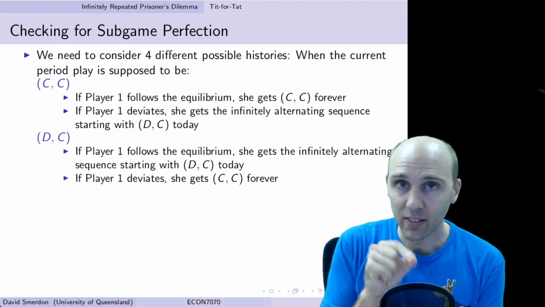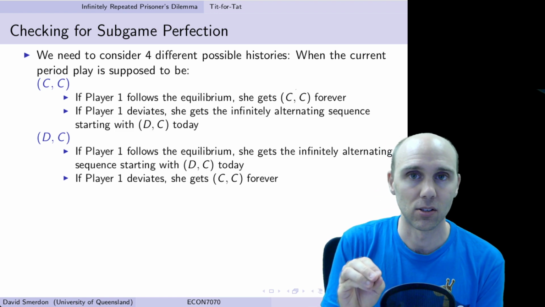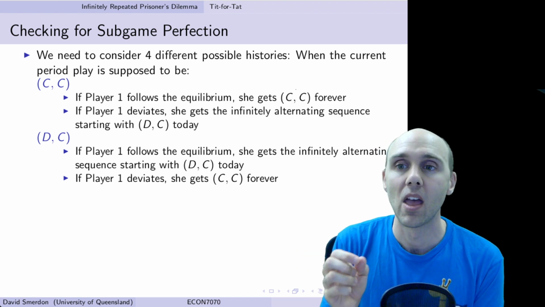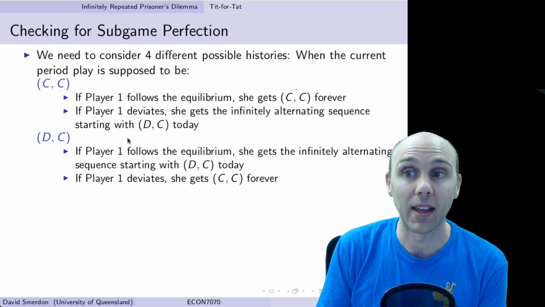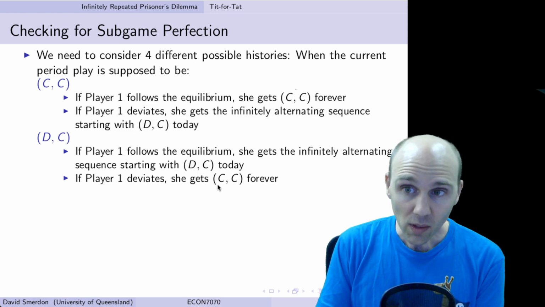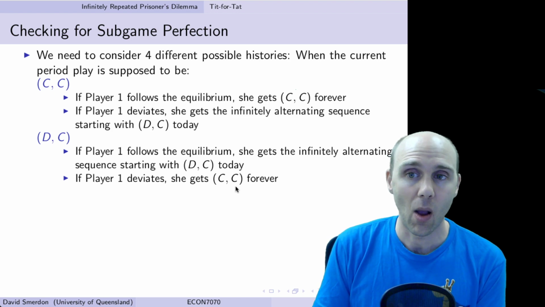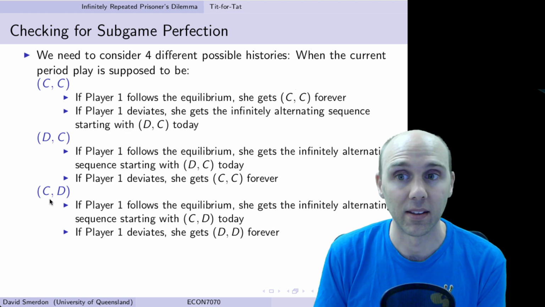If we deviate in this period, and remember we're only looking at one-shot deviations, so deviate in this period, go back to tit-for-tat from then on, instead of DC, we get CC, and that puts us back in the CC loop forever.